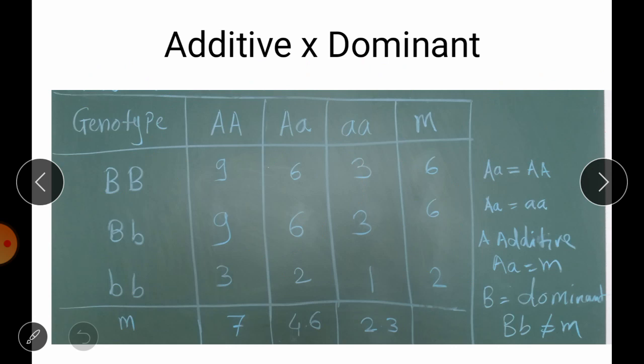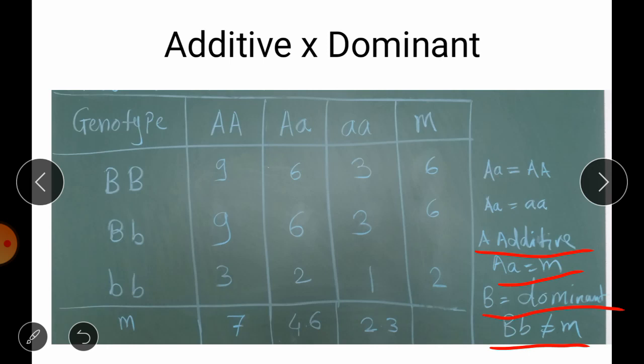So here we have the assumption, again for the heterozygous individual, two conditions. Both two pairs we have taken, A and B. The A gene is working in an additive phase, while the B gene shows us a dominant gene action. Therefore, for the A gene we will have a heterozygous individual equal to the mid parent value, but for the B gene we don't have this.